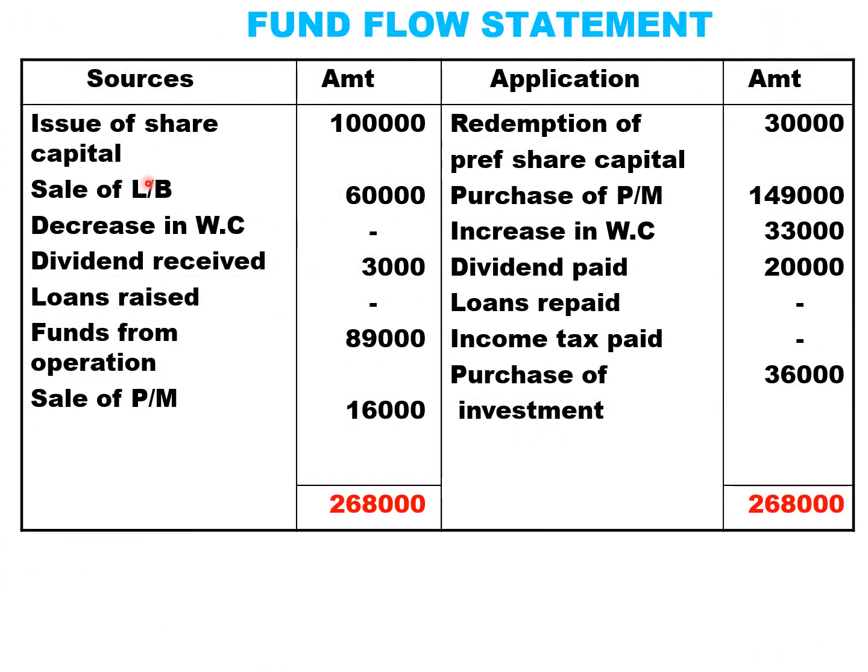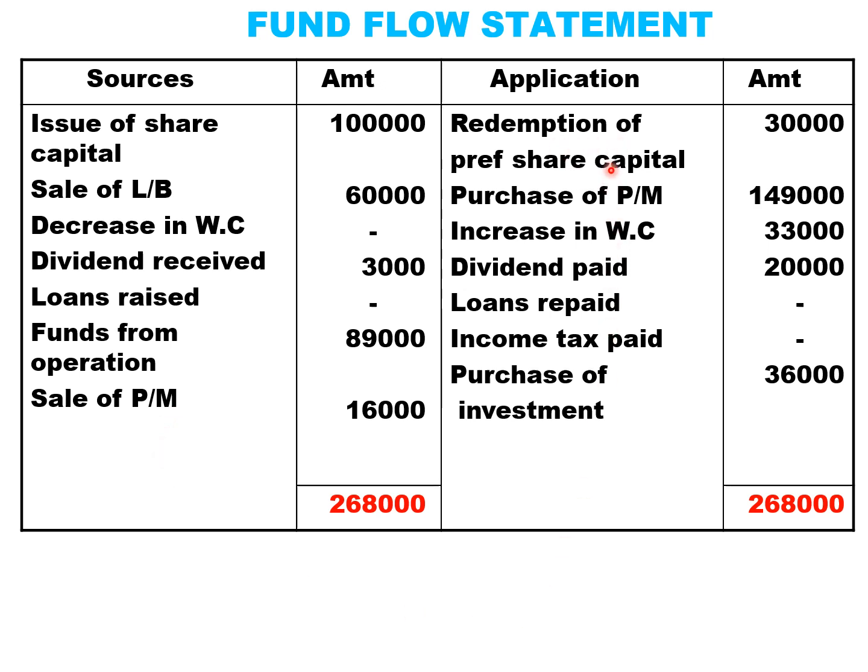So fund flow statement, students, sources is called receipts. Application is called payments. Issue of share capital, by issuing share we received 1 lakh. By sale of land and building we received 60,000. We don't have decrease in working capital, but we received a dividend 3,000 in adjustment number 5. We don't have any loans raised or borrowed during the current year. FFO 89,000. We received 16,000 from sale of plant and machinery. So all receipts will come in sources side. Payments will come in application side.